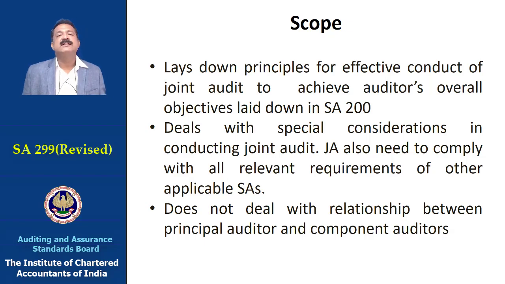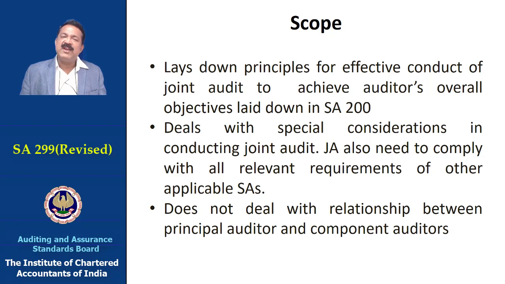As far as this standard is concerned, it basically is a principle. It lays down the principles for effective conduct of a joint audit to achieve the overall objective, as if it was done by one single firm.